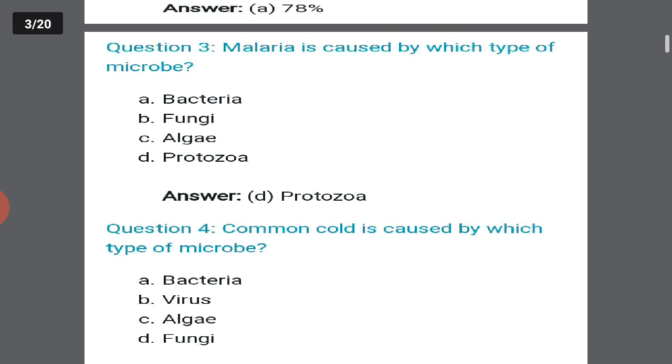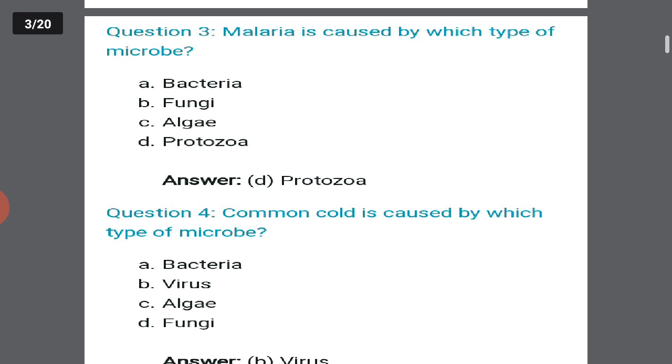Let's discuss question number 3. Malaria is caused by which type of microbe? Answers are bacteria, fungi, algae, protozoa. Okay, protozoa, option D will be the right answer because protozoa are responsible for the spreading of malaria.